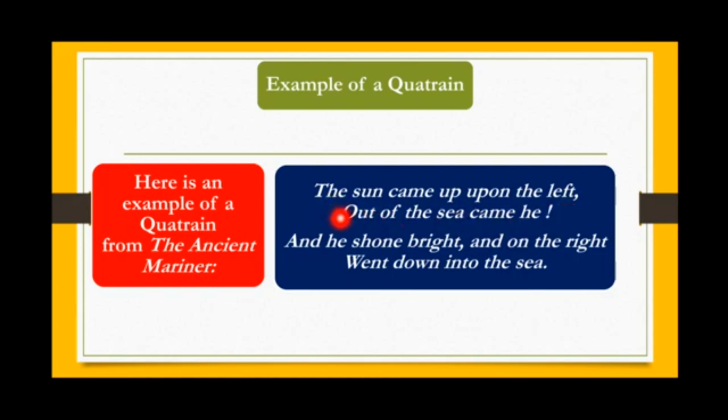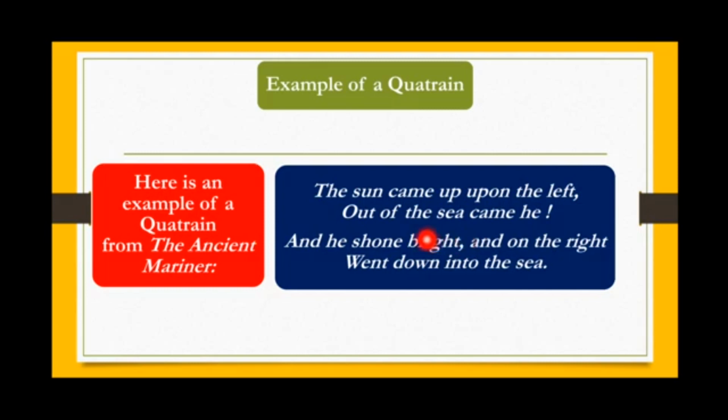So the first foot, the sun, unstressed and stressed, the sun. The second foot, came up, and the third foot, upon, and the fourth foot, the left. So overall, we have here 4 feet and we have 8 syllables. So this is then called iambic tetrameter. The meter is tetra because we have 4 feet and 8 syllables, while the metrical feet is iambic. So the first line of this stanza is written in iambic tetrameter.